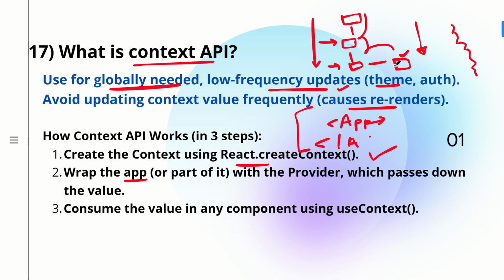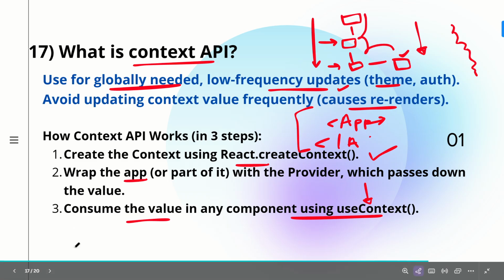If I want to set my theme, then that is also possible, depends upon your application what you want to give. Then in any component, they can consume the value, making use of the useContext hook. So there is a hook which we have to make use of to use the context data. So that is useContext. So these are the three steps of how context API works.